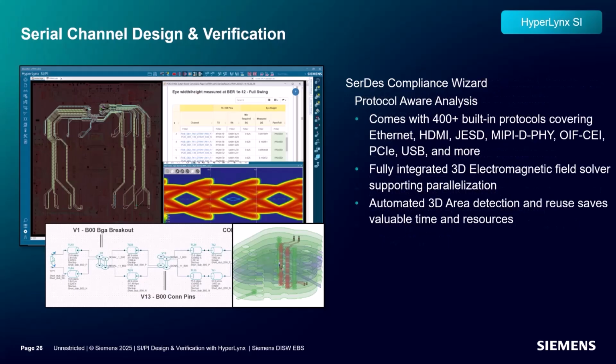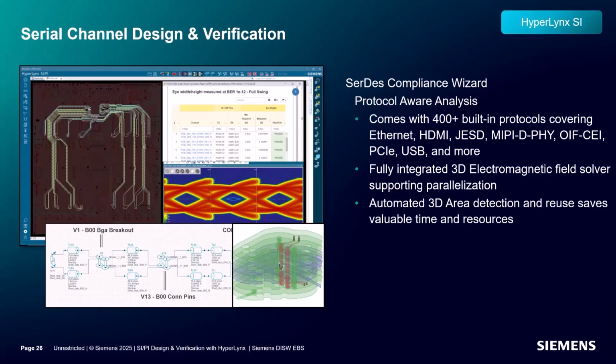The SerDes Compliance Wizard offers a complete model-free, protocol-based analysis to ensure designs are meeting the complex requirements for today's high-speed serial links. The Compliance Wizard comes with over 400 built-in protocols and variants covering Ethernet, HDMI, JESD, MIPI D-PHY, OIF CEI, PCI Express, USB, and more. The user simply selects the nets for analysis, picks the protocol, and configures the analysis. A comprehensive report yields detailed results for a wealth of time and frequency domain results necessary for designers to make informed decisions on whether the design is compliant.